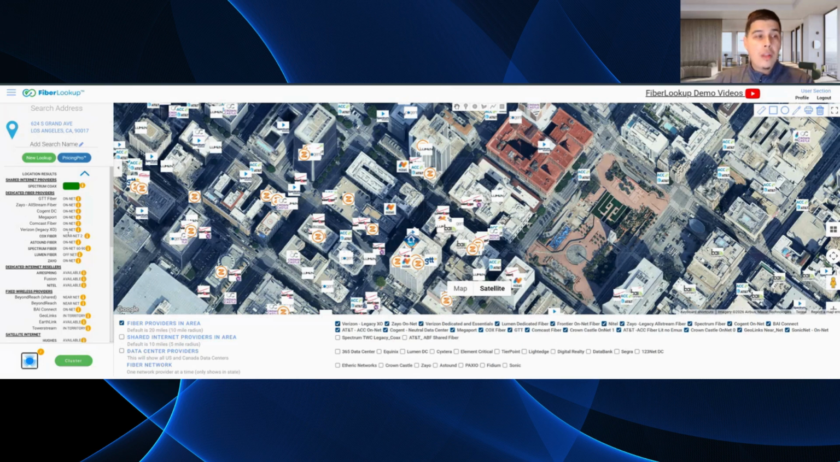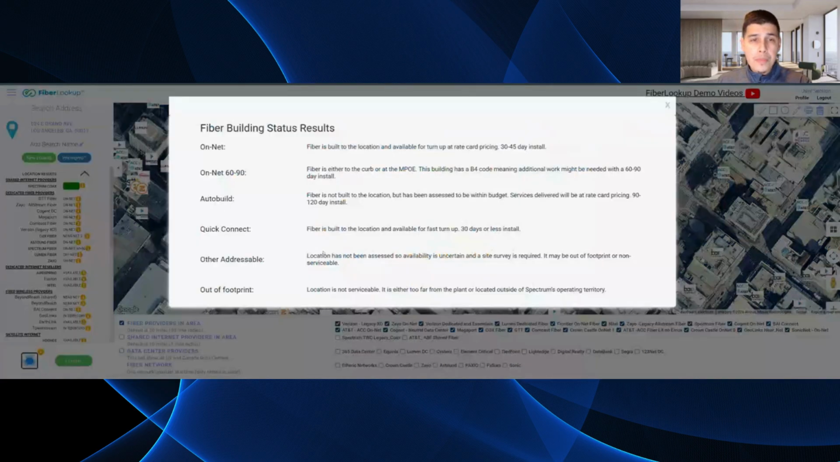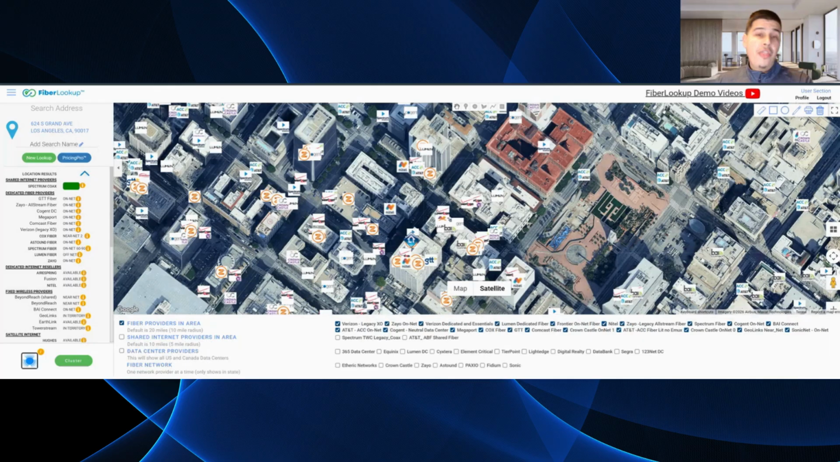They don't just say it's available. It tells you, is it on net? Is it on net 60 to 90 days, right? What does that even mean? You hit that information icon. Fiber is either to the curb or at the minimum point of entry. This has a B4 code. Some work might be needed, 60 to 90 day install. That is intense clarity that's going to help set the right expectation for customers. And that's the kind of clarity that really helps build trust when you're working with your customers.